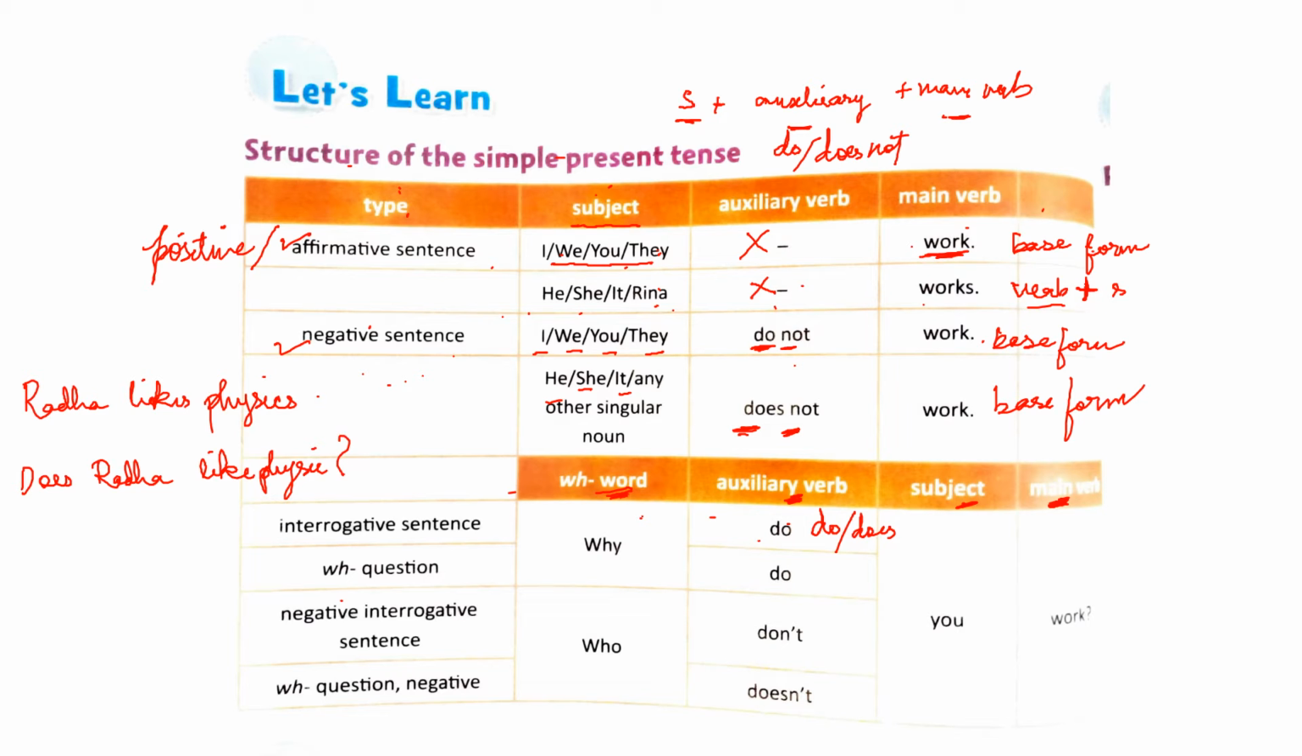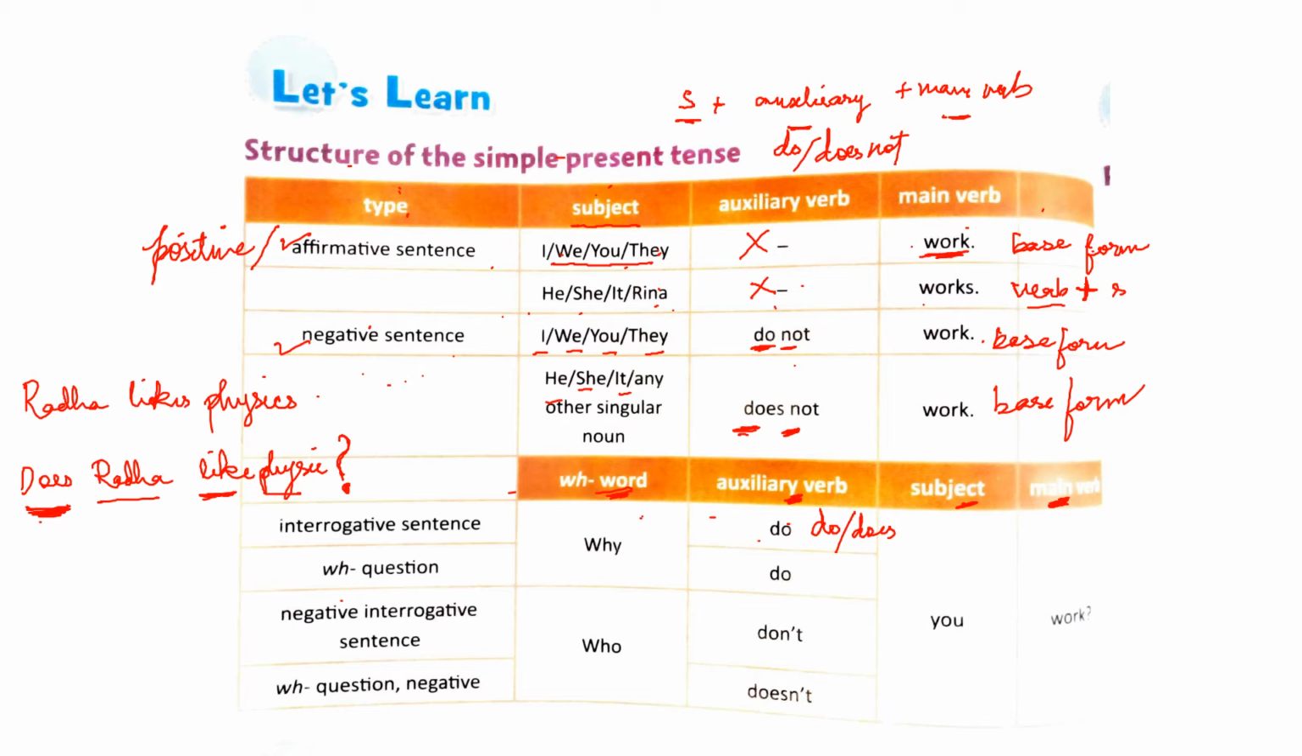With a question mark, because interrogative sentences raise a question, so do not forget the question mark at the end. Now notice the structure here. We have put the auxiliary verb first. This is not a WH question, this is an interrogative sentence. The auxiliary verb came first, then the subject, which is Radha, then the main verb, like, and the rest of the sentence, which is physics in this case.